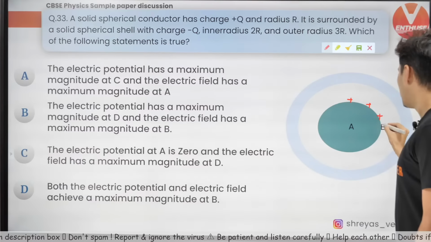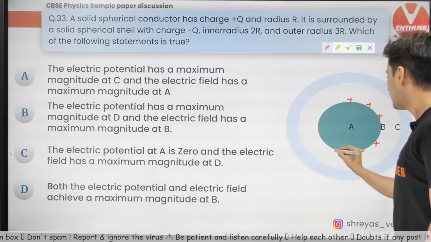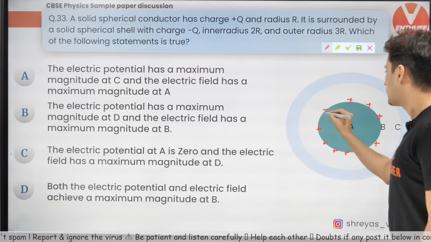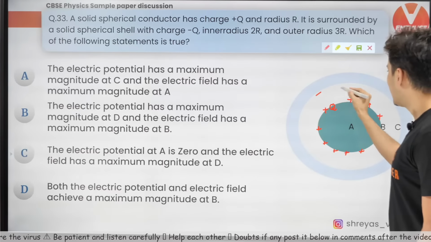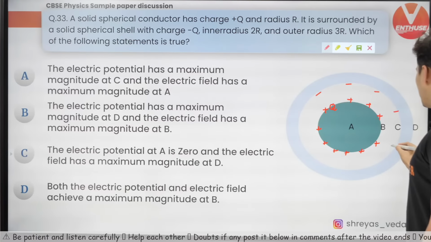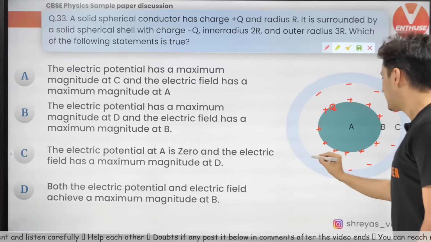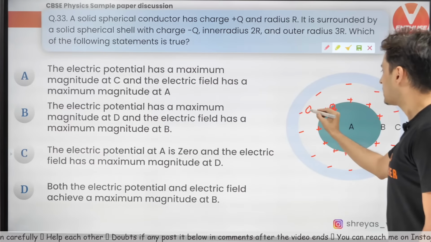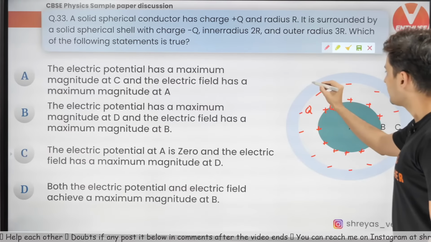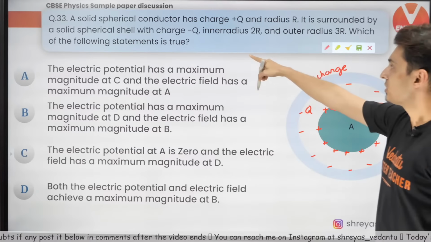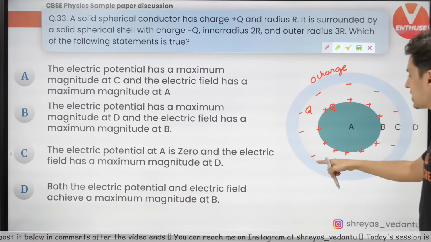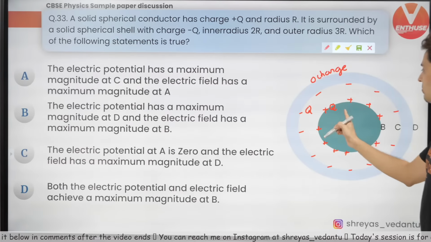So the positive charge will be here. This is where the plus q charge will be. The exact amount of minus q charge will be here. And the outer surface will have zero charge, because minus q on the inner shell plus q on this inner solid sphere means the outer shell will have zero charge.